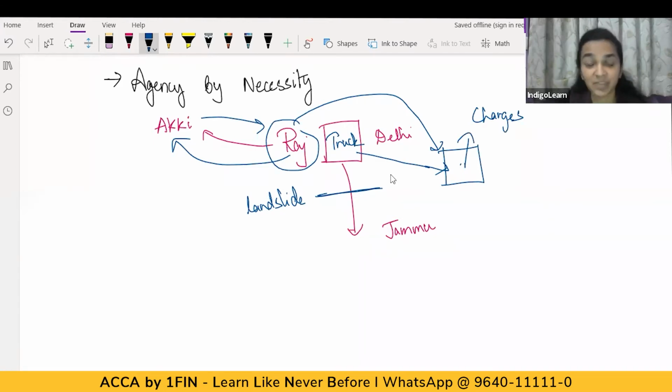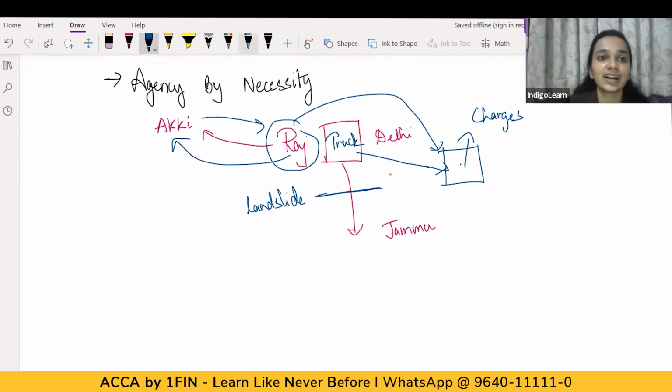This is an emergency. If Raj wouldn't have shifted the goods to the godown, then the goods would have been destroyed. So, in order to protect the goods, Raj had to act in a manner wherein he stores the goods in the godown. So, in the situation, there was some necessity or an emergency which arose, because of which the agent had to act exceeding his authority, without the prior approval or any communication from the principal.